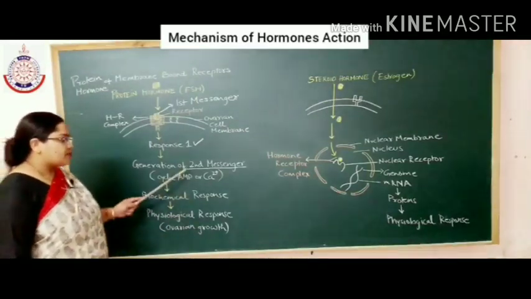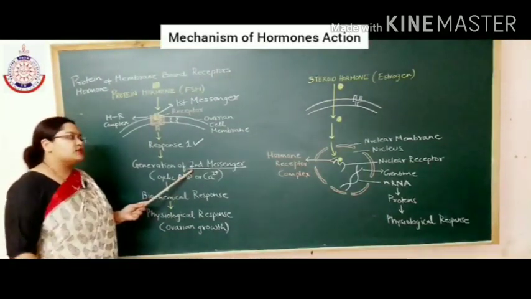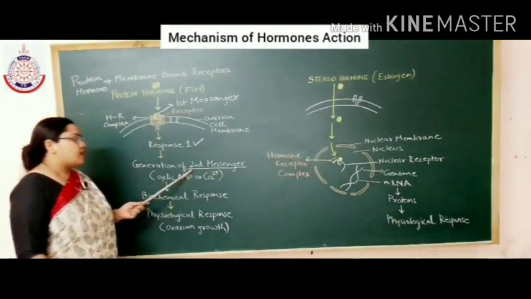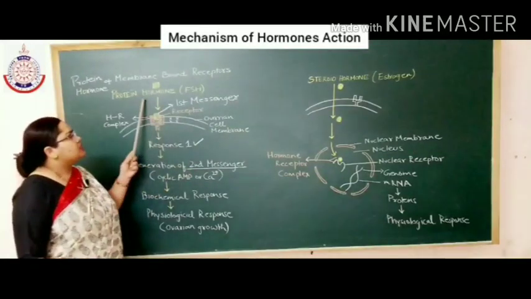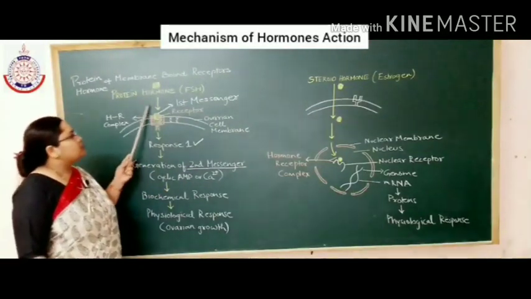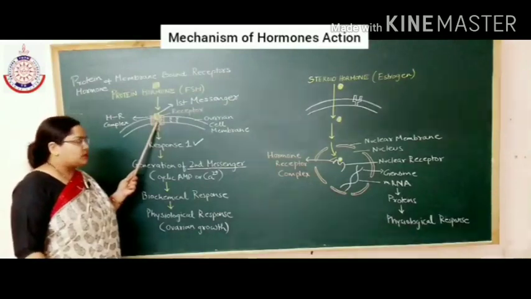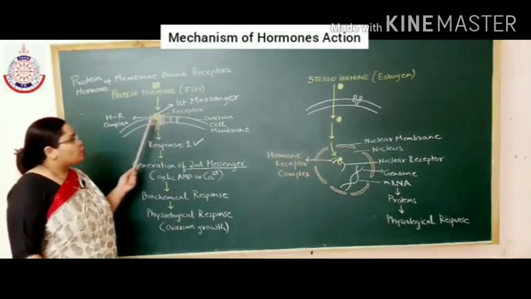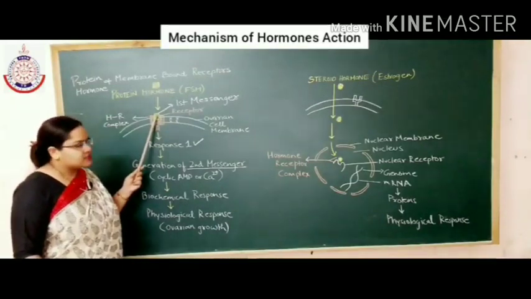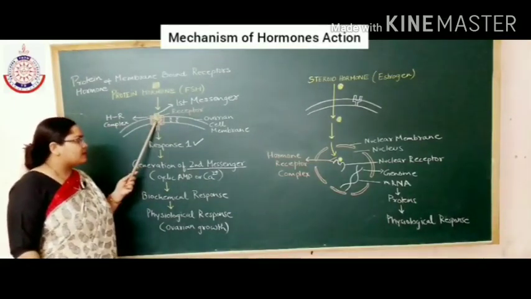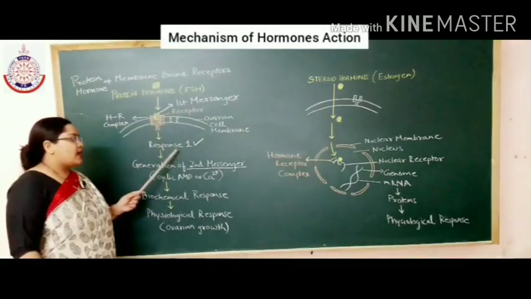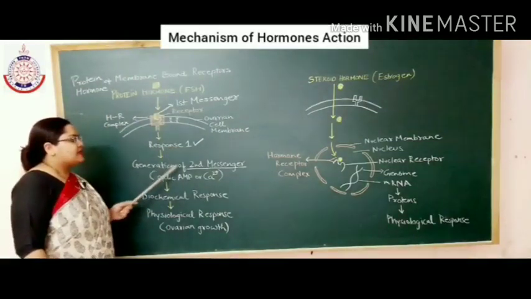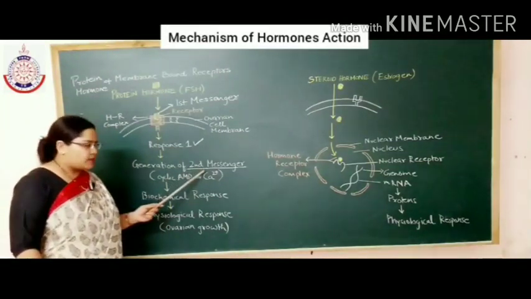Second messengers are produced inside the target cell only when the hormone binds to the receptor and causes a response in the cell. So when the hormone, or you can say the first messenger, binds with the receptor, it causes a response, and this response results in the generation of the second messenger.